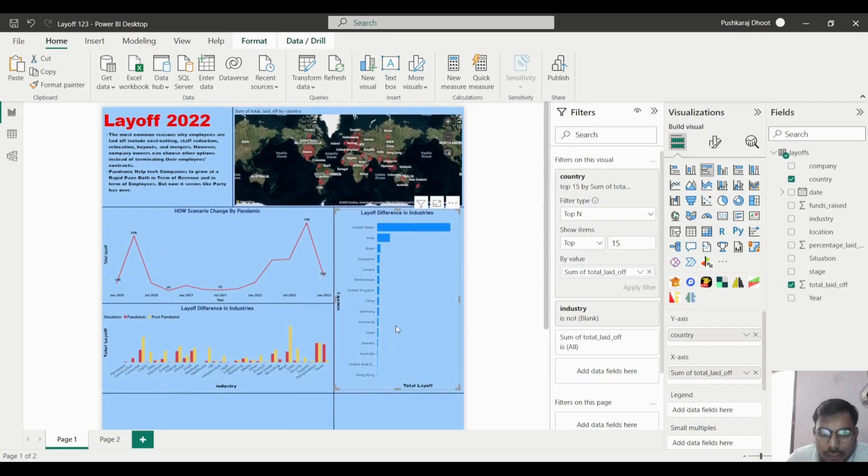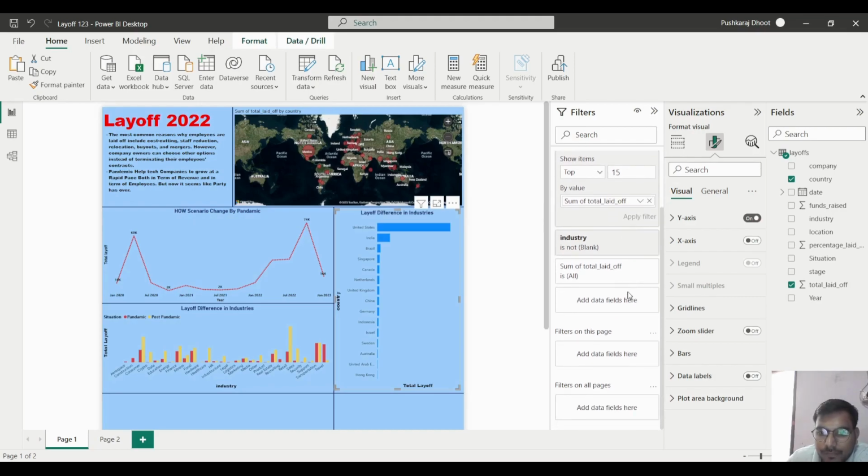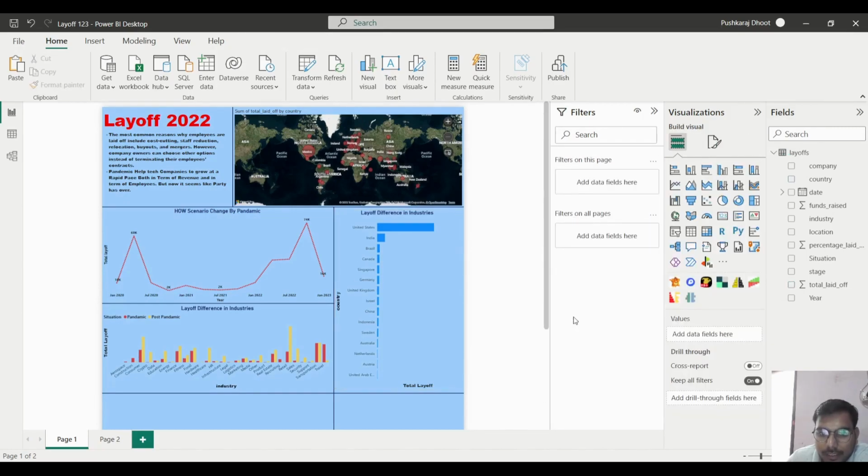Okay, so now you can see the layoff between the countries. Again we will add one filter regarding the year, and we have to take only the year 2022. So now we will add that also. So here you can see the total layoff during the year 2022 in the United States, in India. Okay, so you can see these things here.